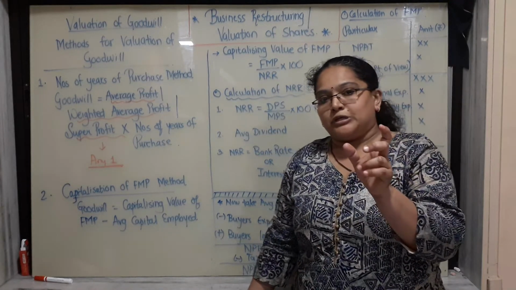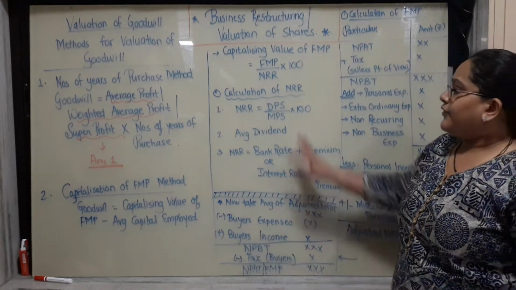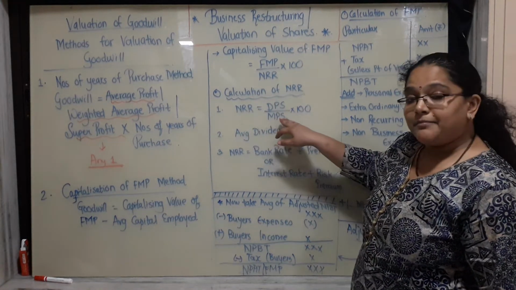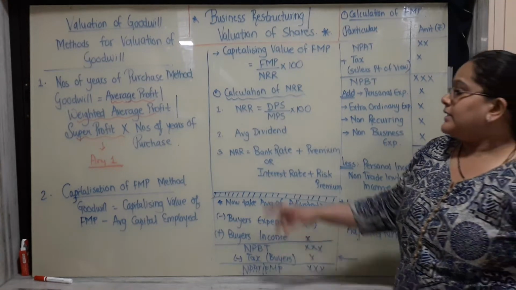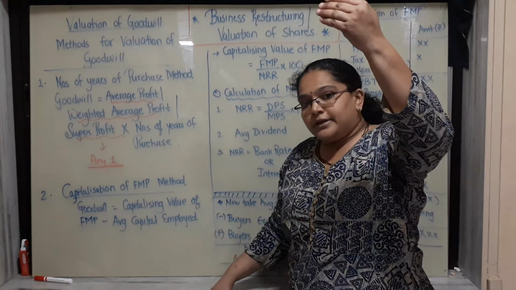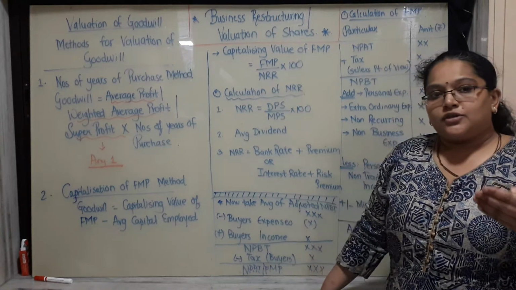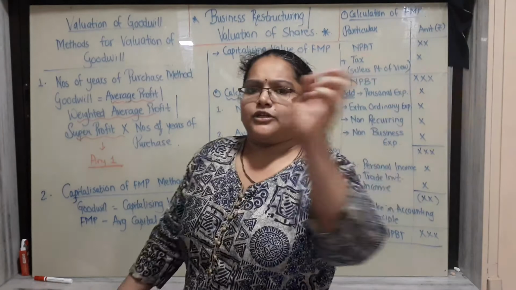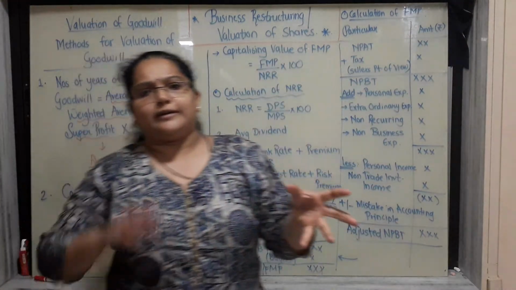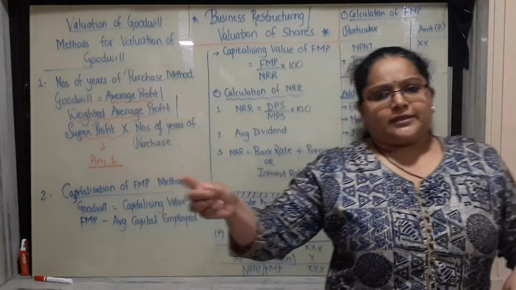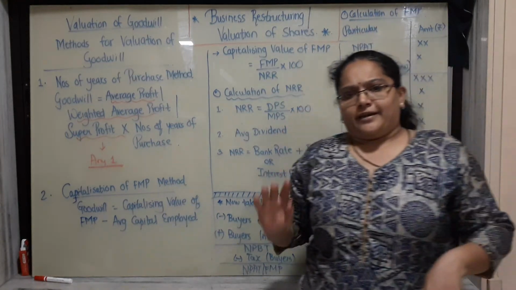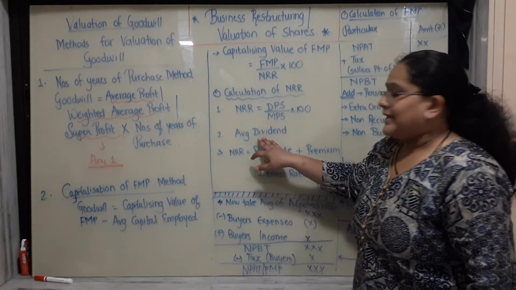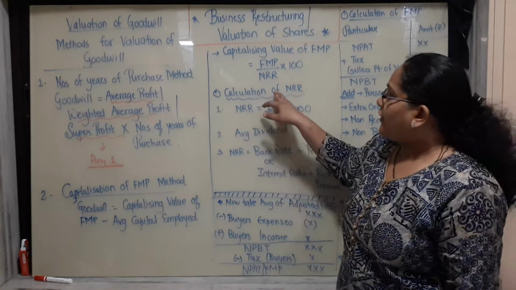If it is missing in the question, then there are 3 ways. First, NRR is equal to dividend per share upon market price per share into 100. Second, they might have given you the dividend list of a number of years, so just take the average of that list. Say for example, first year 10%, second year 12%, third year 13%, fourth year 10%, fifth year 15%. Just add it all and divide by 5. Don't press the percentage sign; you have to write the percentage average as the average dividend. And that is your NRR.